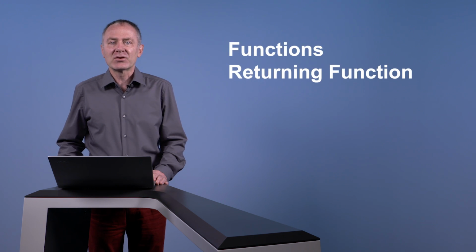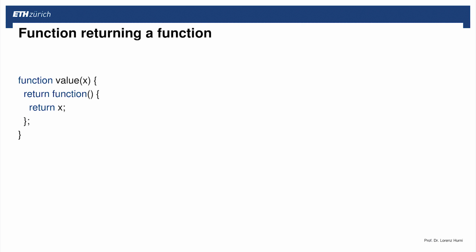The second example shows a function returning a function. We write a function value requiring one argument. This function then returns a function which itself returns the argument. Next, we call this function, passing a value of 42 as an argument and store the result in the variable called v42. This variable now references a function, and calling this function returns the previously passed value.